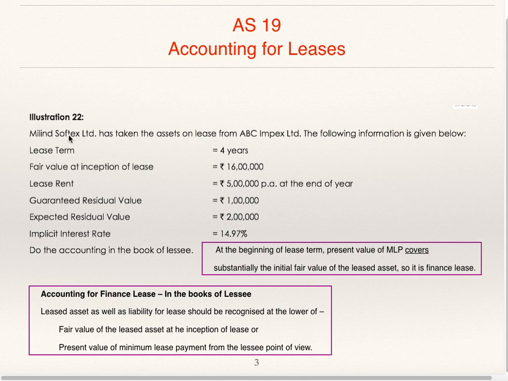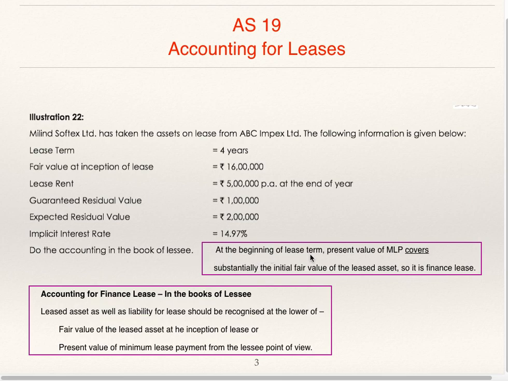We'll discuss illustration 22. Milind Sofex Limited has taken the asset on lease from ABC Impex Limited. The following information is given. Lease term is 4 years. Fair value at the inception of lease is rupees 16 lakhs. Lease rent rupees 5 lakhs per annum at the end of the year. Guaranteed residual value is rupees 1 lakh. Expected residual value is rupees 2 lakhs. Implicit interest rate is 14.97%. Do the accounting in the books of lessee.